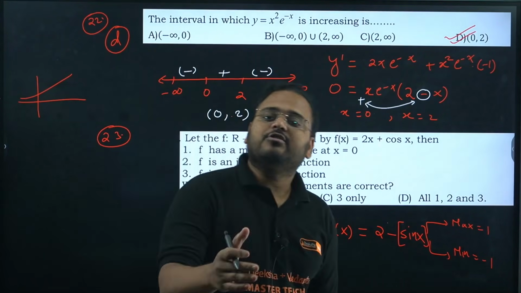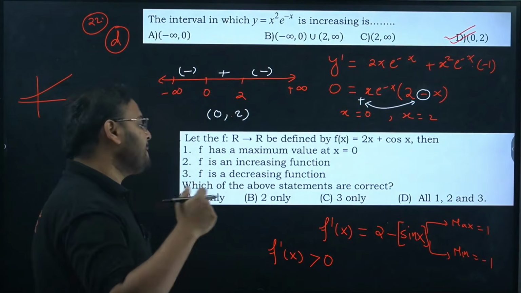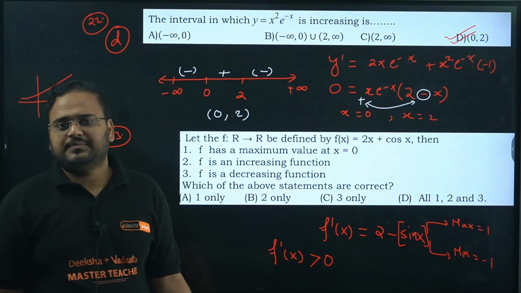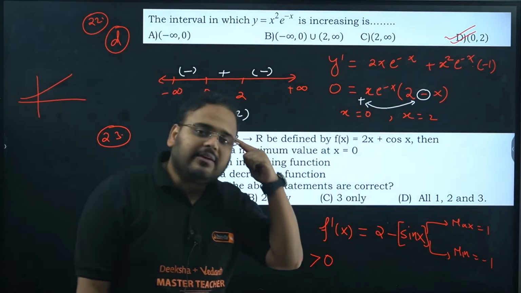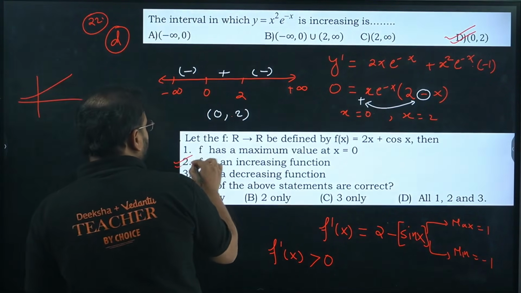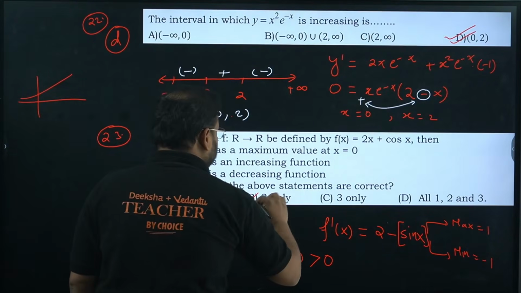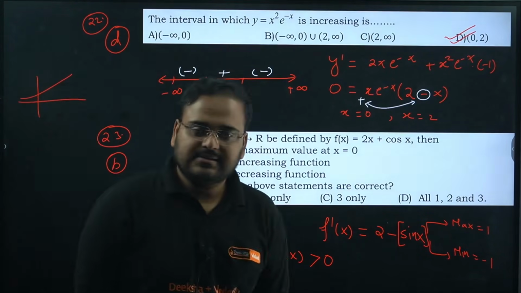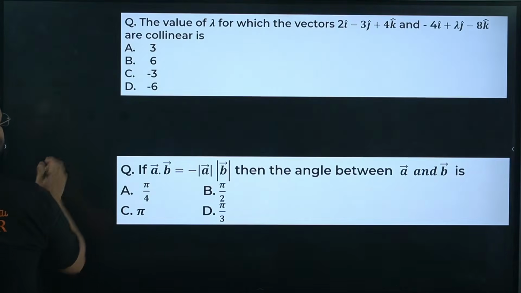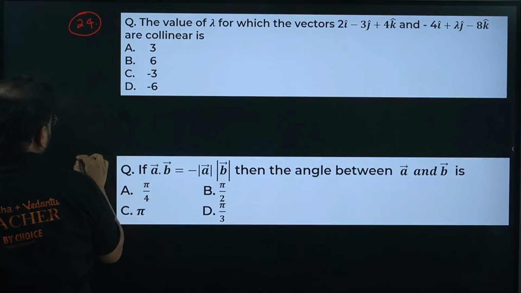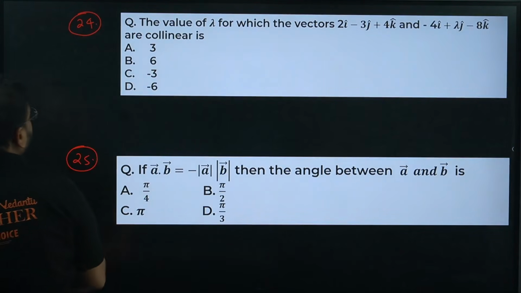Sin x will range from minus 1 to 1. For any value of sin x, the derivative is always positive. It means the given function is increasing function, option 2, hence option B, which is 2 only. Make sense? Okay.